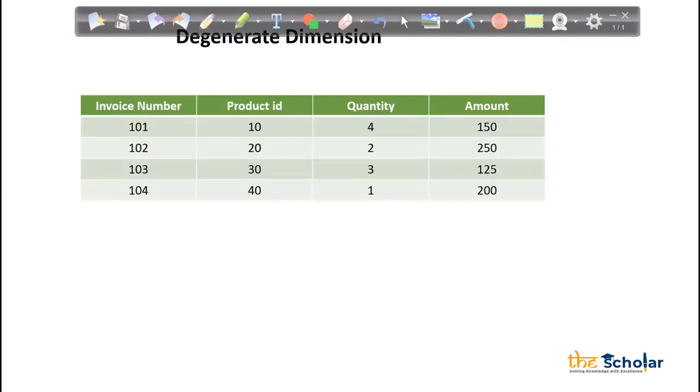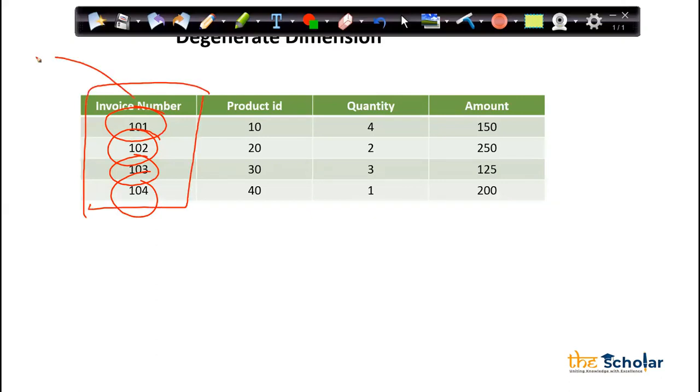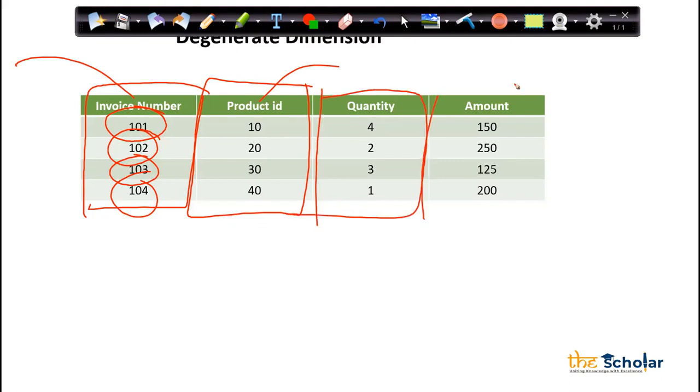Now, we see here, this invoice number when I'm capturing, right? I want to get the information. Now, obviously, this invoice number we will have in a separate table. Product ID we will have in a separate table. Quantity is a measure. Amount is a measure, right?